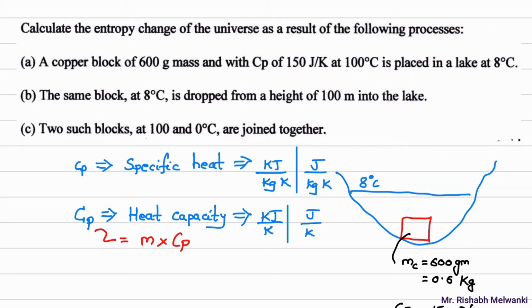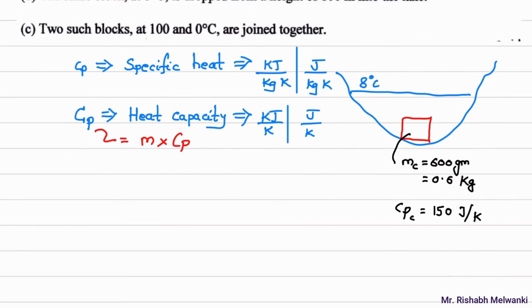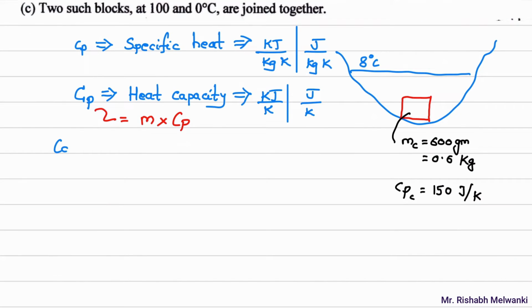That is the entropy principle, the principle of increase of entropy. So we will write down case A. I have drawn the diagram for case A. Now the same thing, I'll write down over here: the lake is a reservoir.